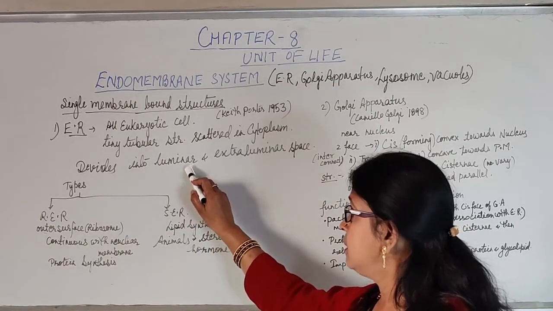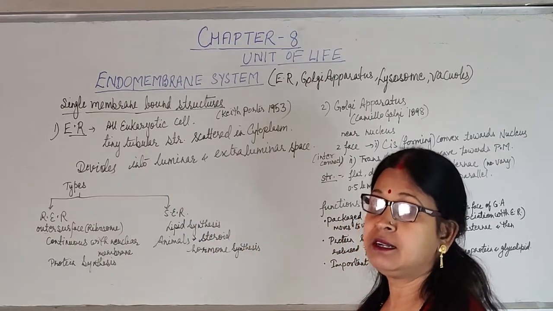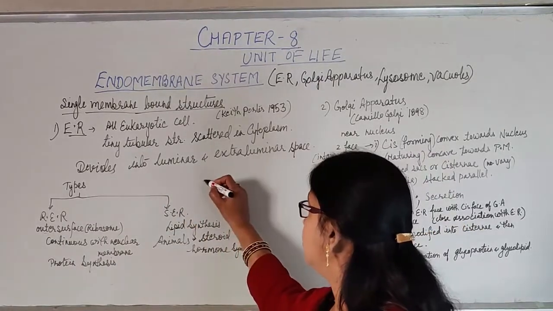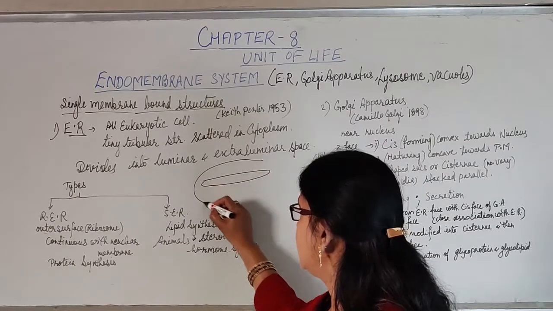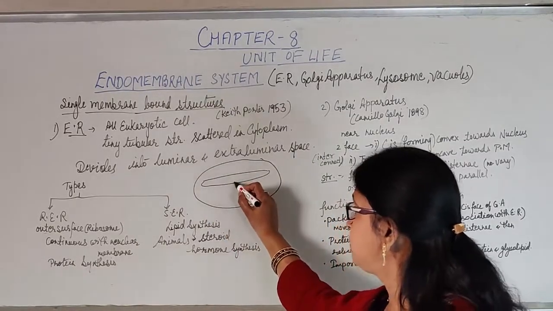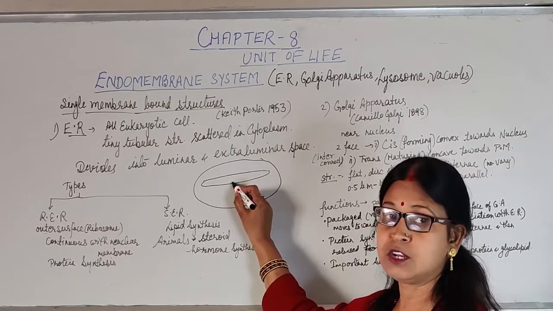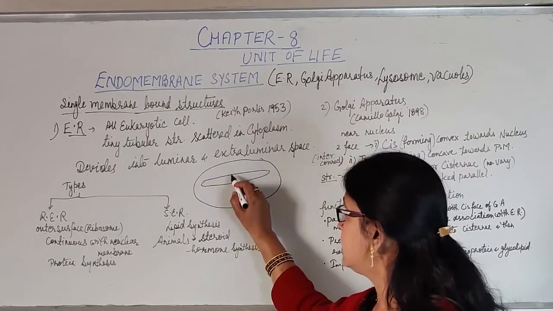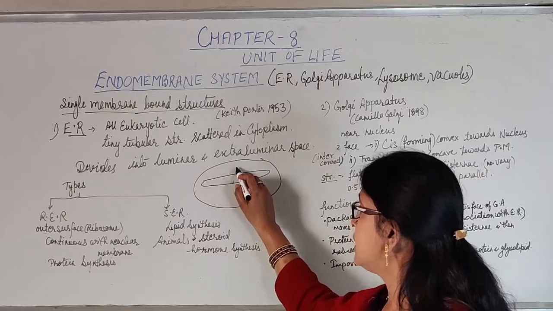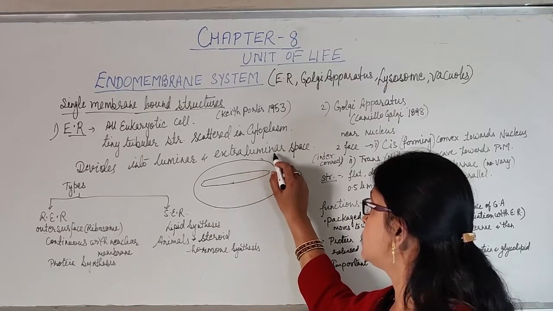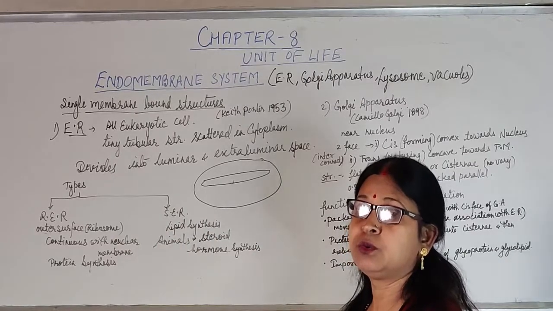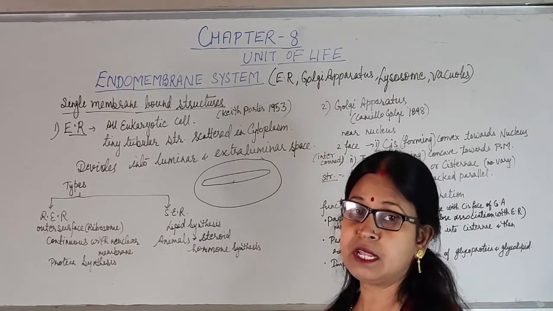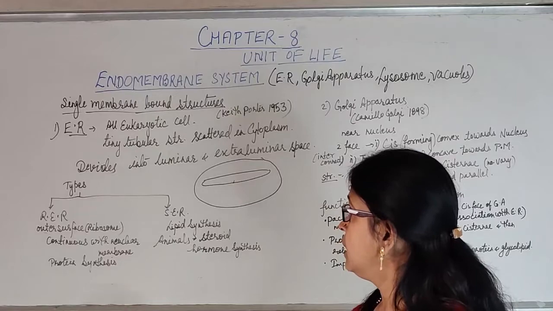First is the lumen, which is present inside the membrane of the endoplasmic reticulum. So we can see this inside is known as the luminal part, and outside this luminal part, that is in the cytoplasm, that part is known as the extraluminal space. So in this way the cell is divided into two spaces, luminal as well as extraluminal.